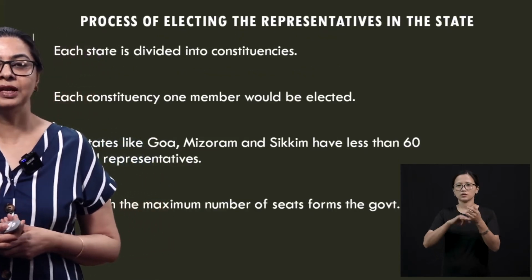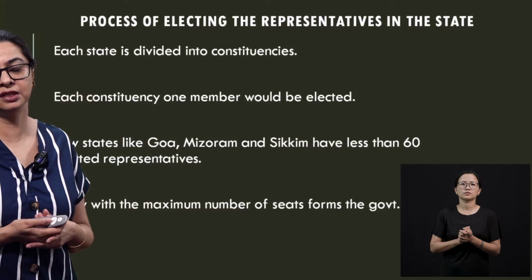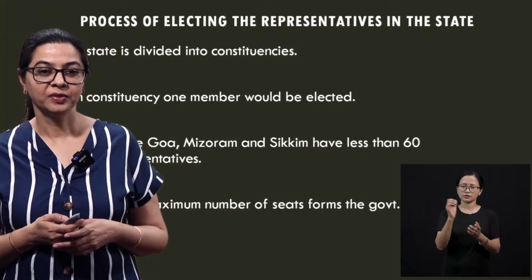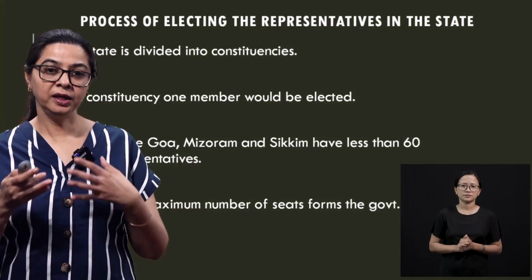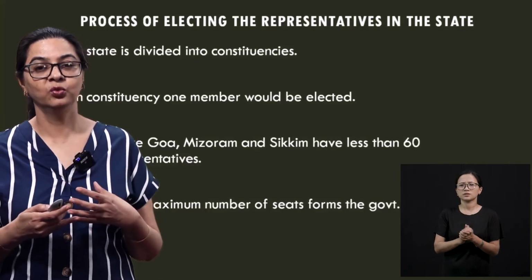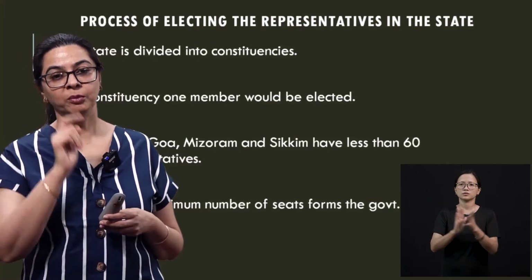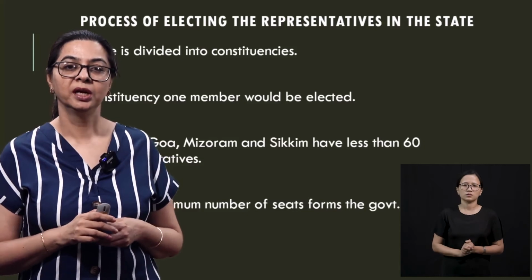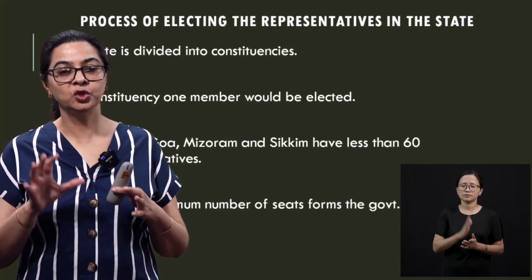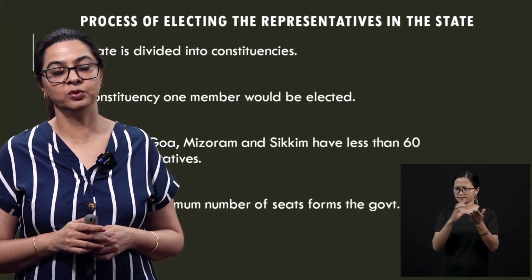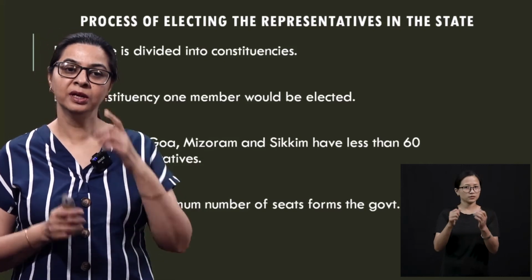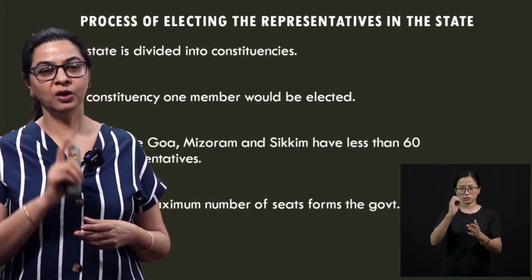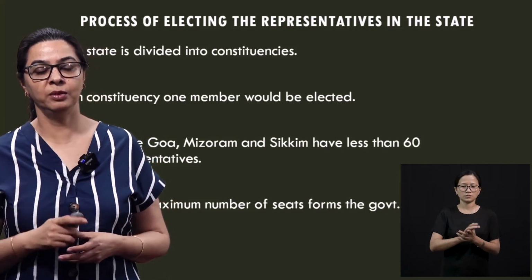Now, the process of electing the representatives in the state. Each state is divided into constituencies, and each constituency would have one member. So, if you have to elect an MLA, he has to belong to one specific constituency. Now, how are the constituencies formed? That is for the Election Commission of India to decide. So, one constituency and there will be one MLA.